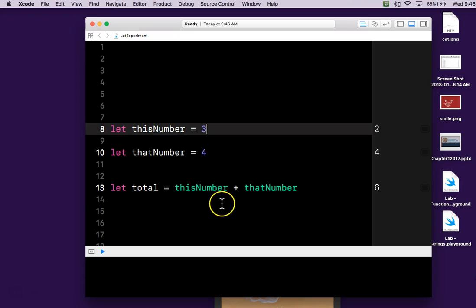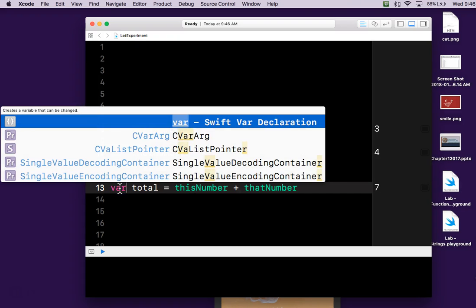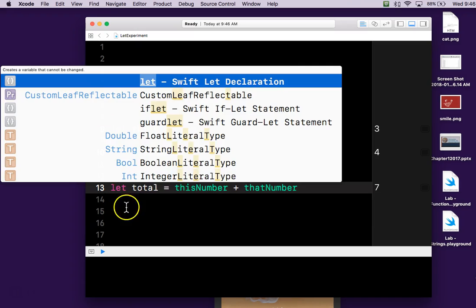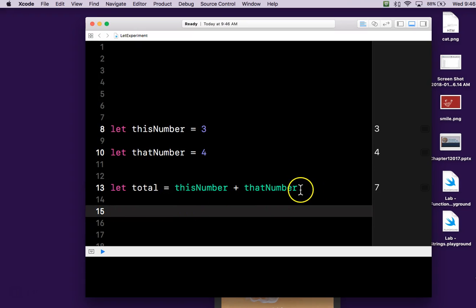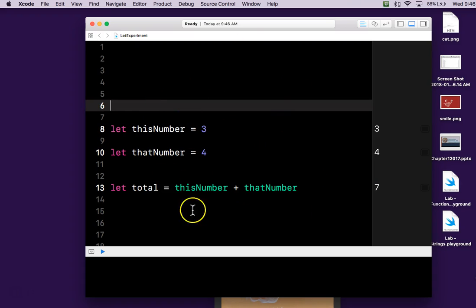But now if you change this, it doesn't crash. Shouldn't it crash? Because this is a constant, let. I mean, if it was a variable, then you understand that it wouldn't crash because it could change. But if it's a constant, then why is this not crashing? So I did a little bit of experimenting, and Playgrounds works a little different than Xcode does. Basically this whole area is a function that gets called over and over again. So every time it is called, this is a new constant. I think that's what you're looking at.